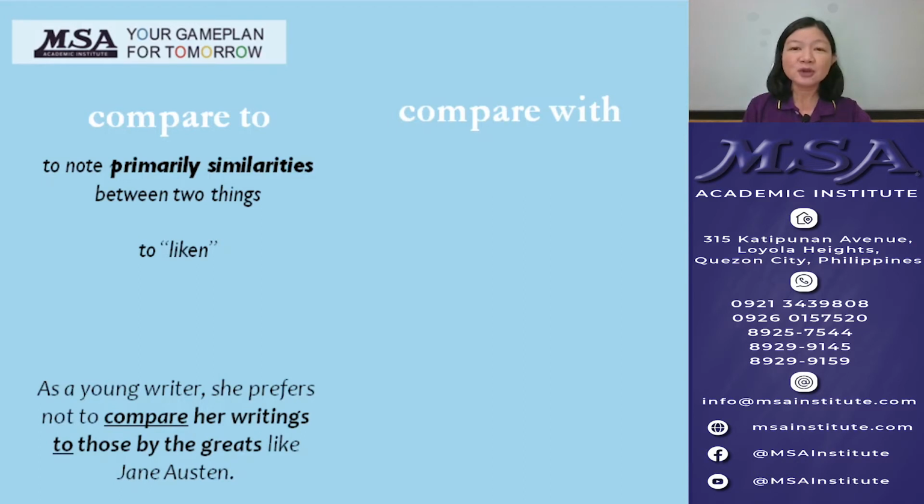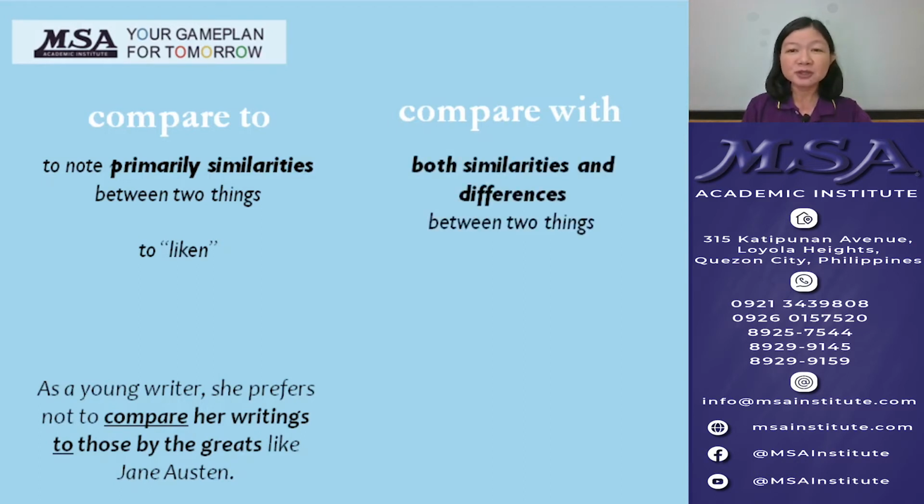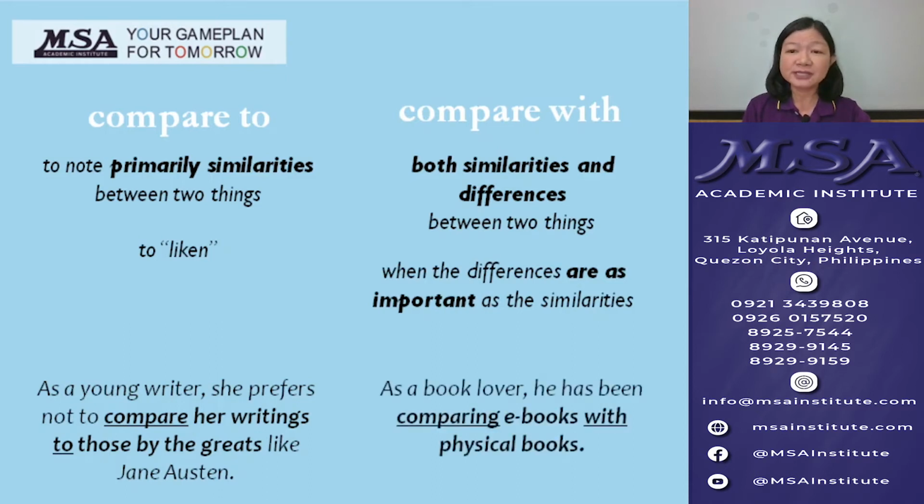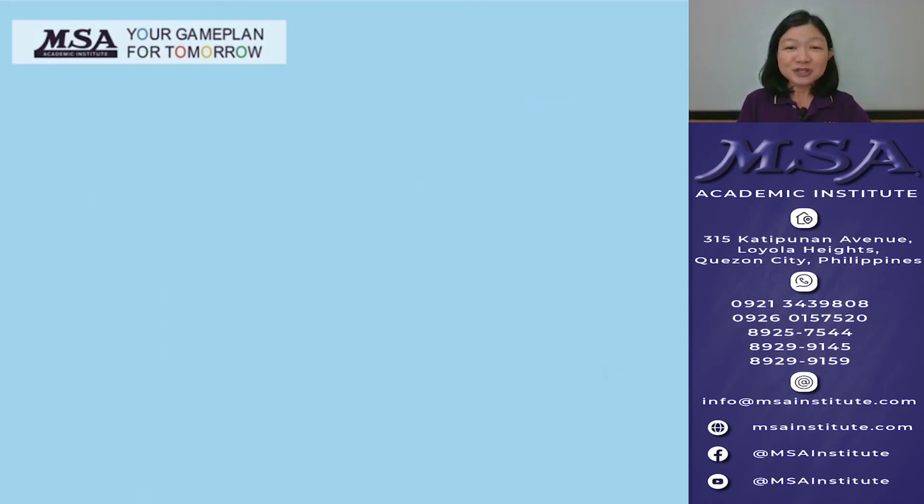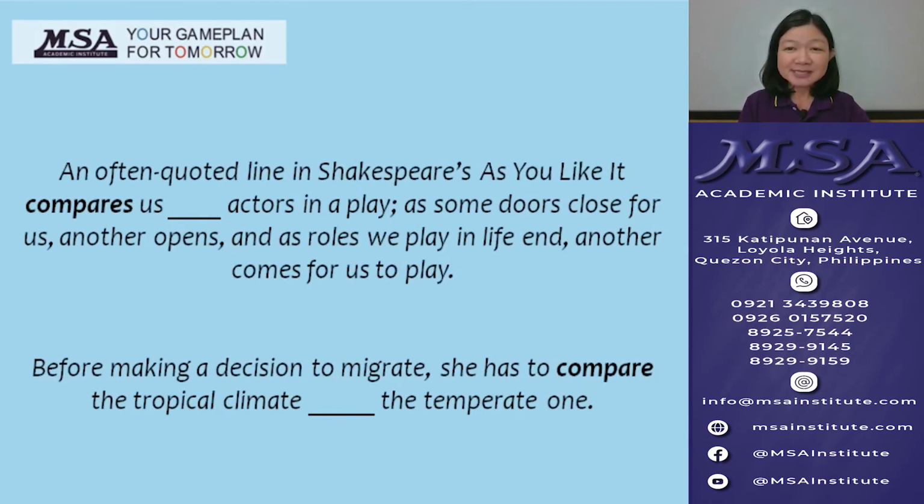On the other hand, compare with is used to assert both similarities and differences between two different things. Compare with is used when the differences are as important as the similarities. For example, as a book lover, he has been comparing ebooks with physical books. Can you use the right word for these sentences?